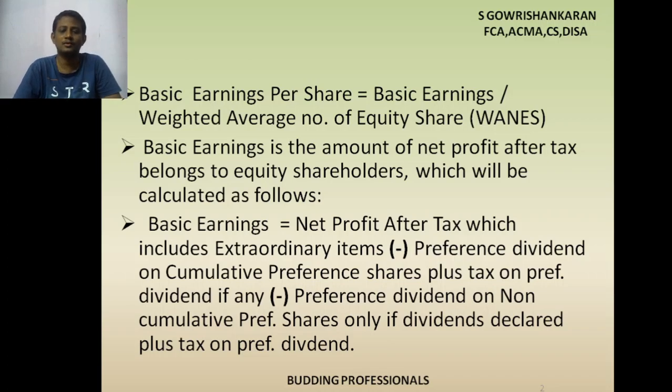Correct. So net profit after tax minus anything payable as dividend to preference shareholders on cumulative basis, minus preference dividend on non-cumulative preference shares only if dividend is declared. What is the difference between non-cumulative and cumulative? Cumulative means we have to pay definitely the dividend, correct? It is cumulative in nature.